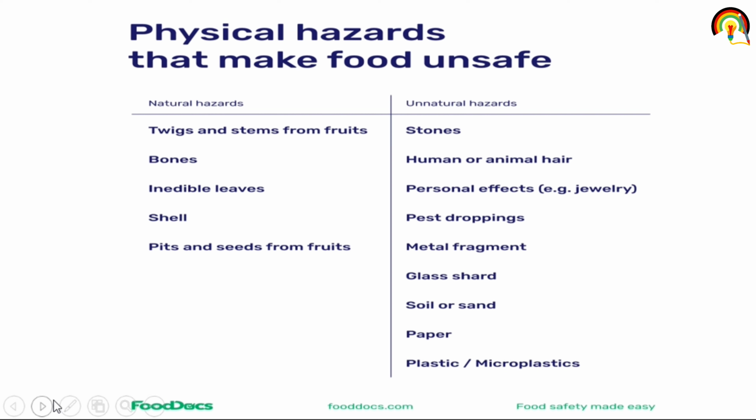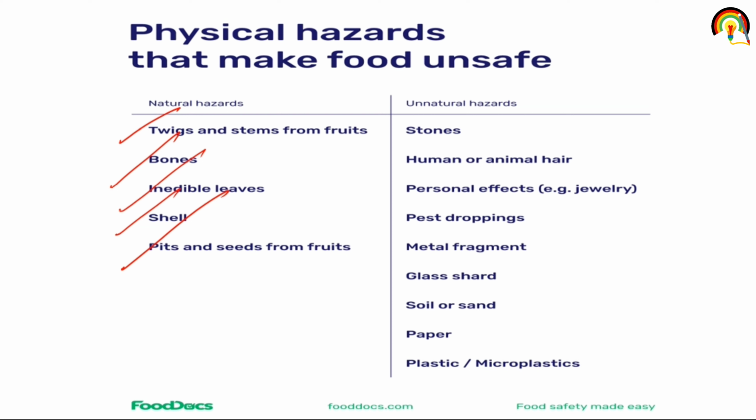So physical hazards that make food unsafe are twigs and stems from fruit, bones, inedible leaf, shell, pit and seed from fruit. These are natural hazards. So physical hazards that make food unsafe can be natural hazard or unnatural hazard, and natural hazards include twig and stem from fruit, bone, shell, pit and seeds from fruit.